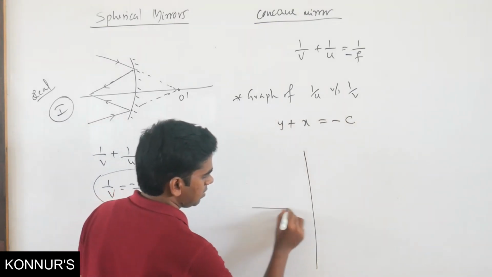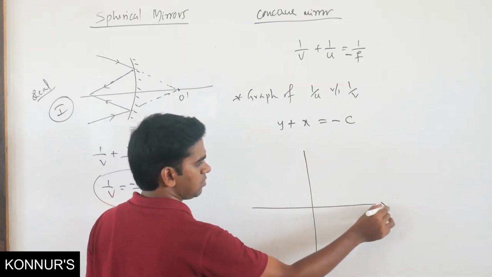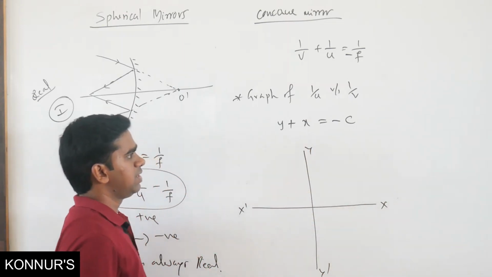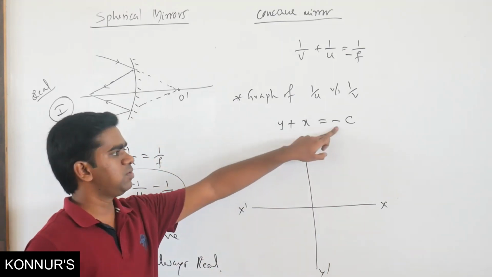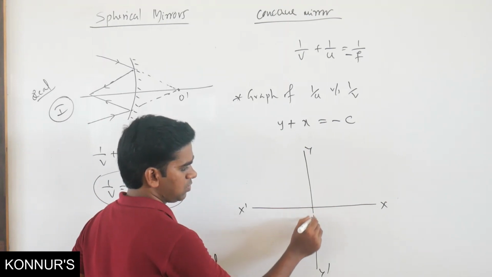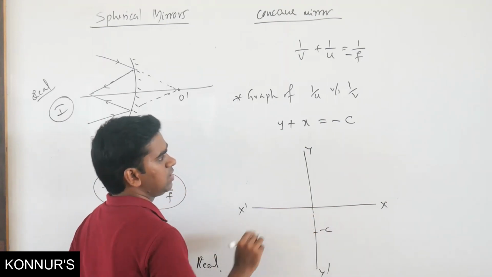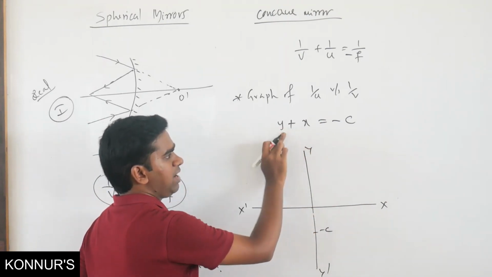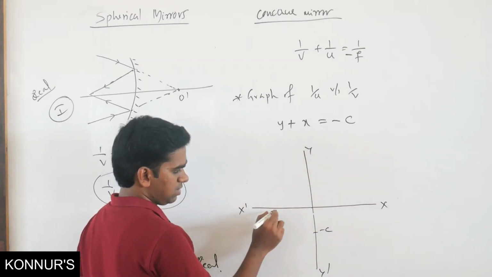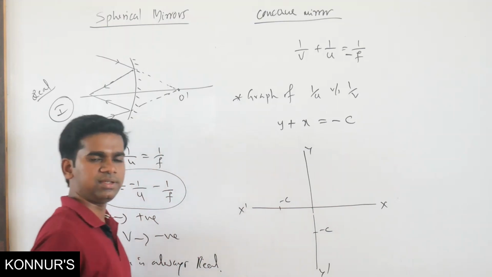So this is x dash, y dash. If x is 0, y is going to be minus c. If y is 0, x is going to be minus c.